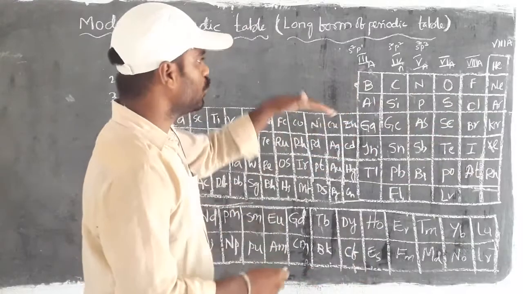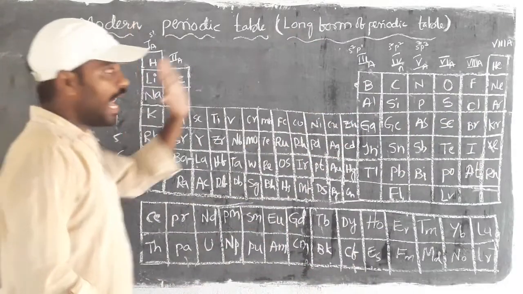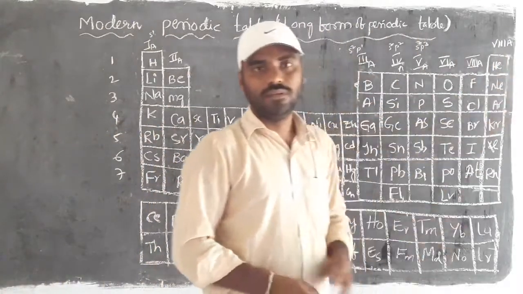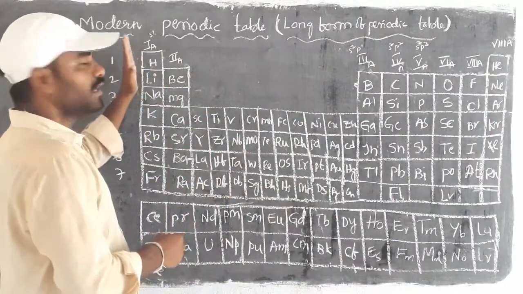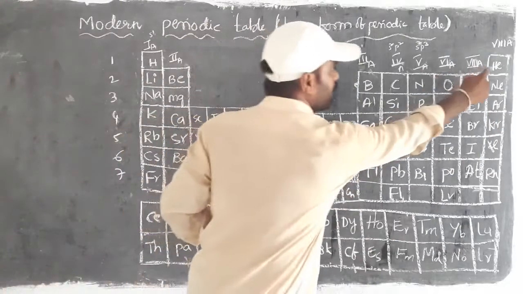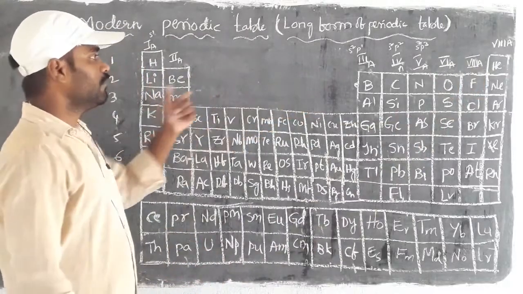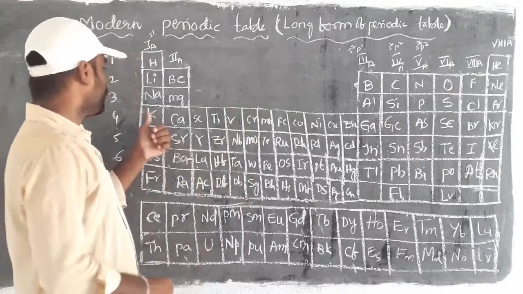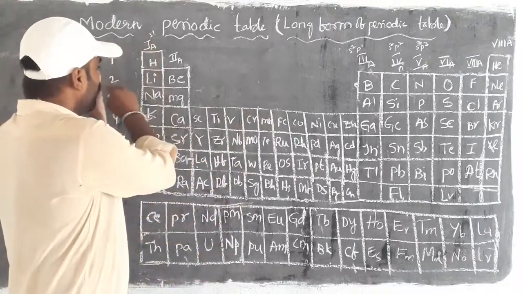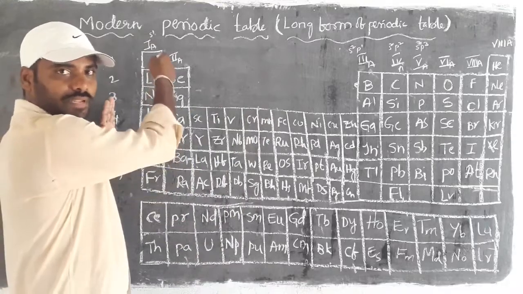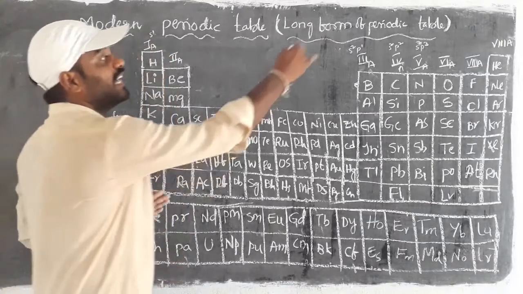Then if you look into one more condition, every period starts from alkali metals and ends with inert gases. If you take the first period, hydrogen is the alkali metal position and helium is the inert gas. Same thing here, lithium, there neon. Here sodium, there argon. Here potassium, at the right side, krypton. So every time, periods start with alkali metals and end with inert gases.